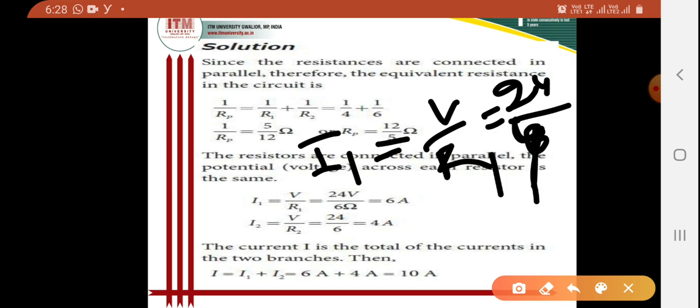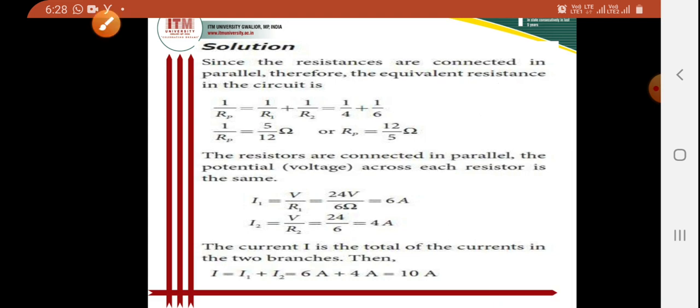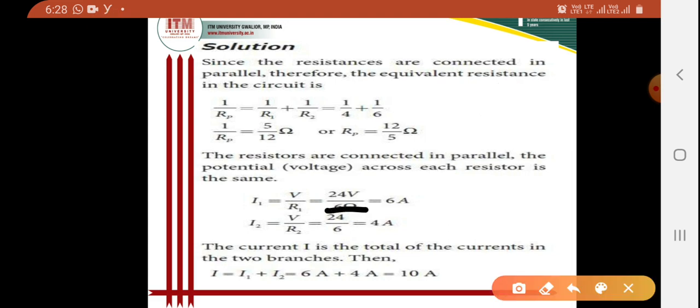So it will be 24 by 4. This is not 6, this is 4 ohm. So I1 will be 6 ampere.